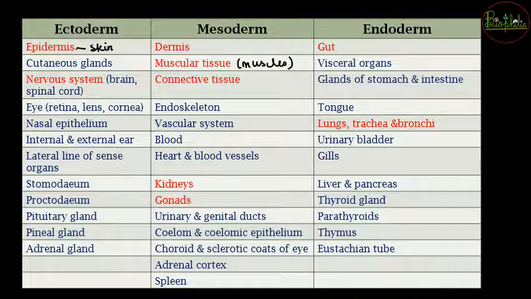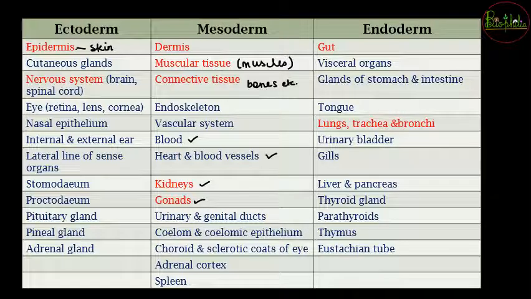Connective tissue है, connective tissue में you can understand that there will be blood, there will be heart and its vessels, and entire vascular system will come under the connective tissue. Along with it will be having bones, ligaments and all that things also. फिर आते हैं kidneys. So entire urinary tract mostly is from mesoderm, that is urinary and genital ducts will be from there, gonads will be from the mesoderm.